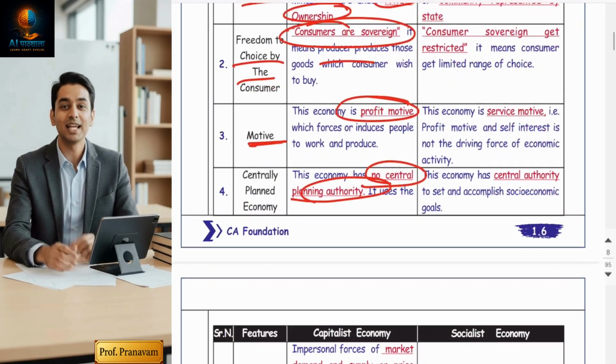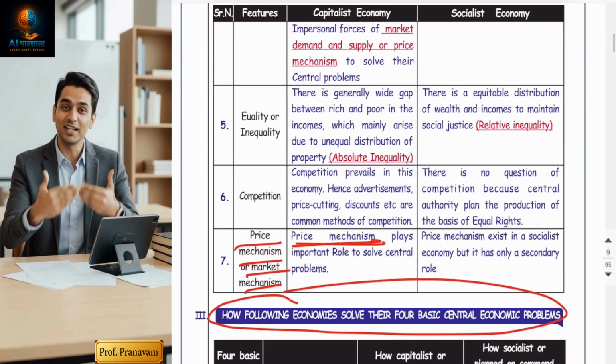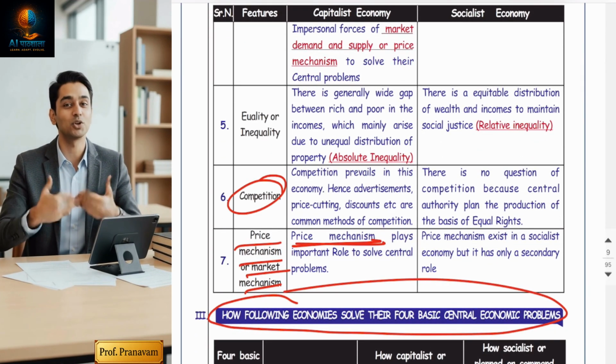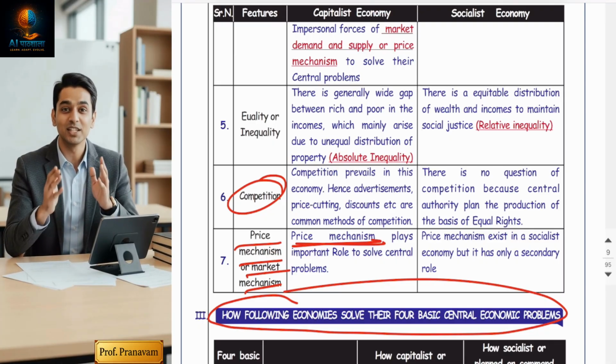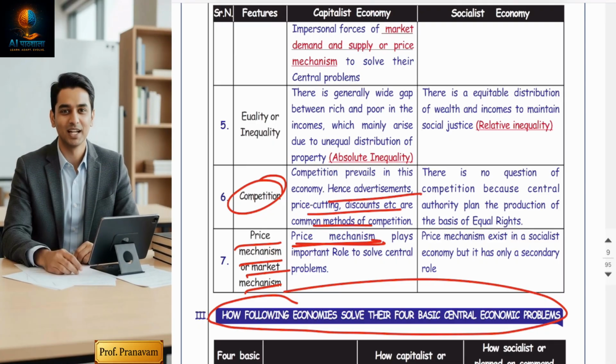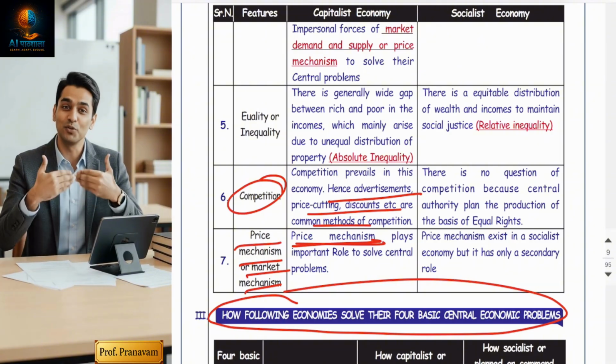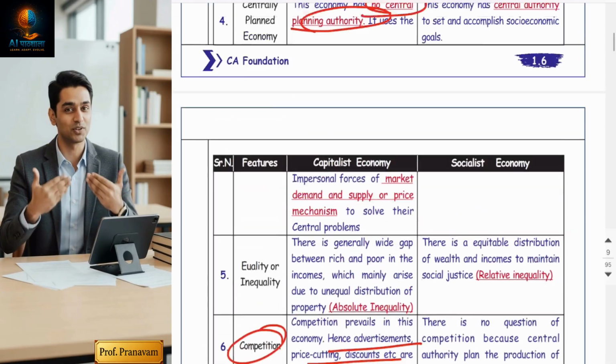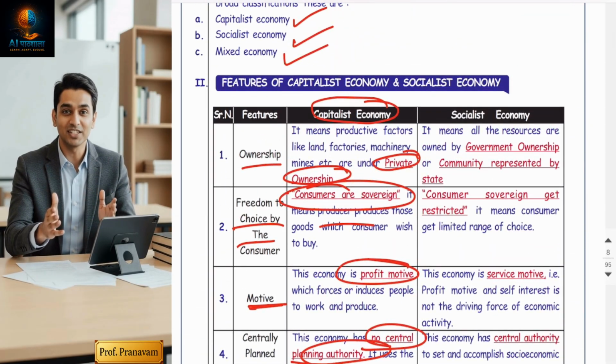One more feature in a capitalist economy: high competition. Of course, private sectors are there. Firms will compete through innovation, advertisements, price cuts, and discounts. Various things will be there in this economy. So friends, these are the main important features.